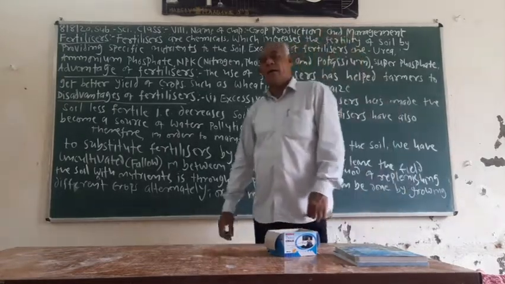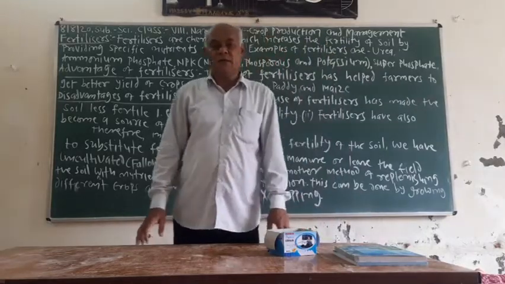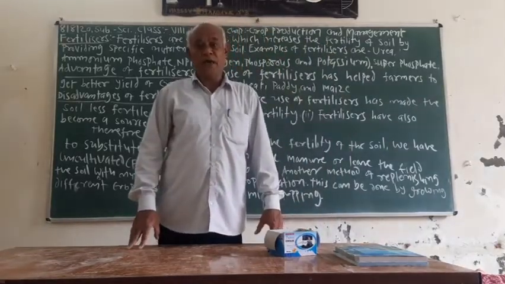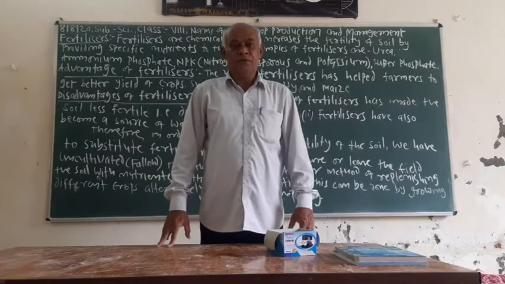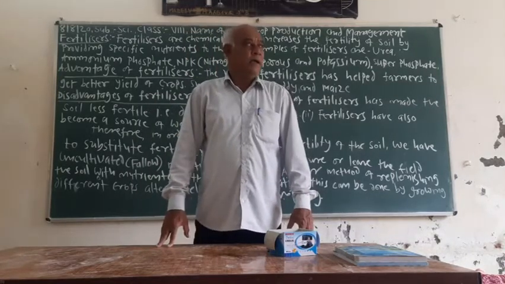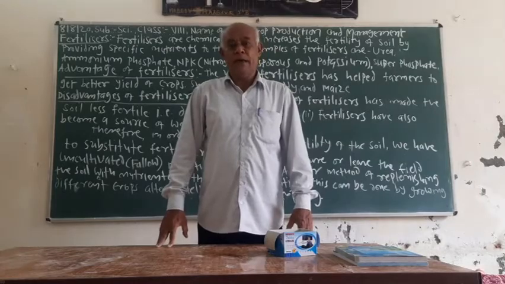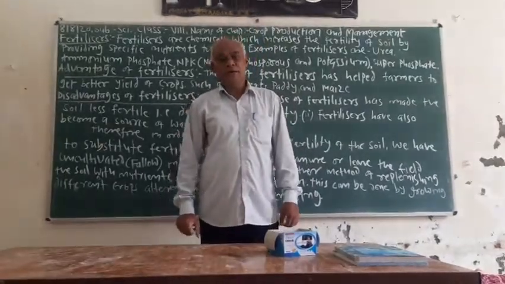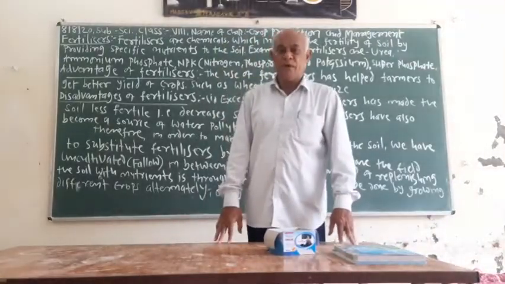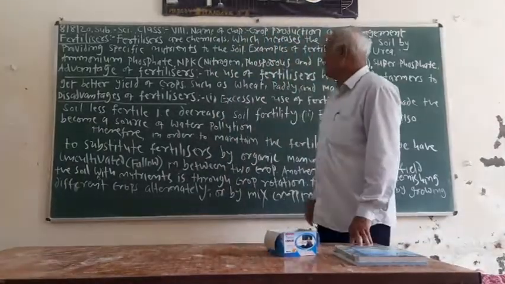Examples of fertilizers are urea, diammonium phosphate, superphosphate, NPK. NPK means nitrogen, phosphorus and potassium fertilizers.